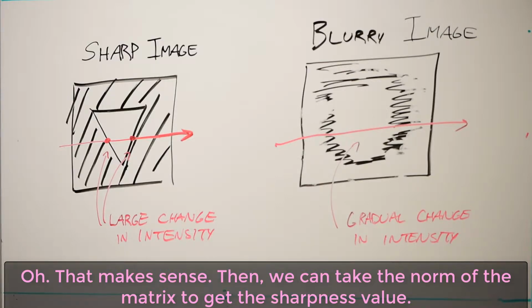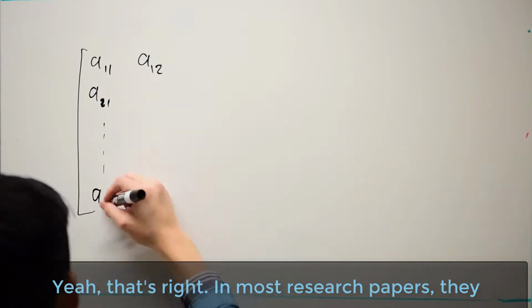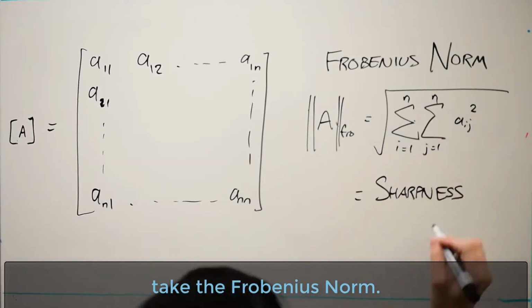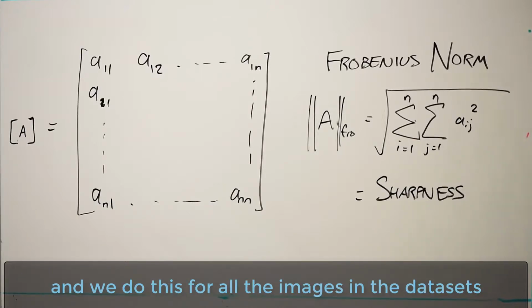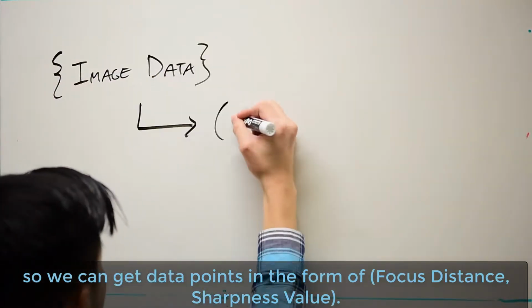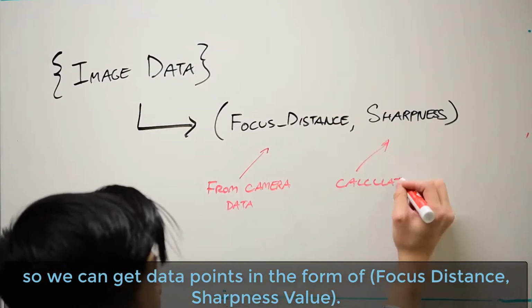Oh, that makes sense. Then we can take the norm of the matrix to get the sharpness value. Yeah, that's right. In most research papers, they take the Frobenius norm. A sharper image will have a larger Frobenius norm for the image derivative, and we do this for all the images in the dataset, so we can get data points in the form of focus distance, sharpness value.